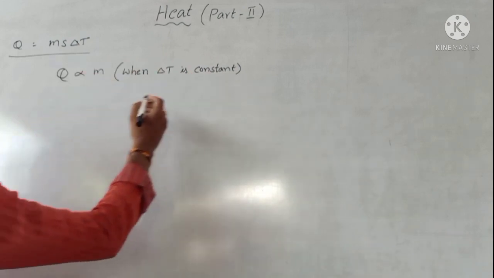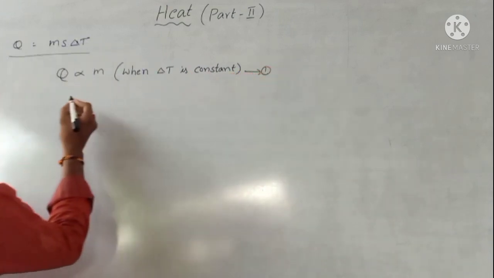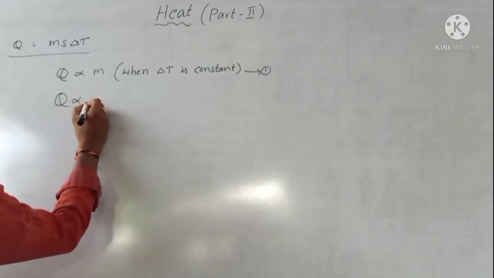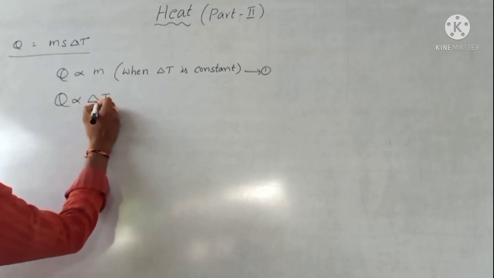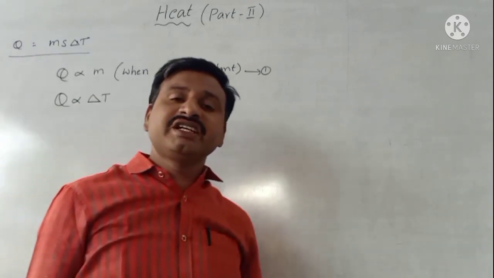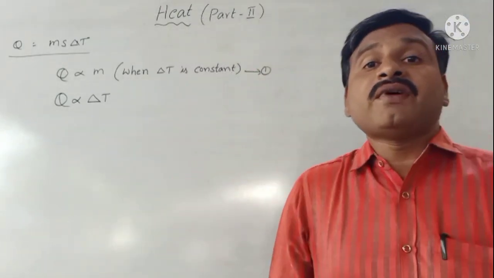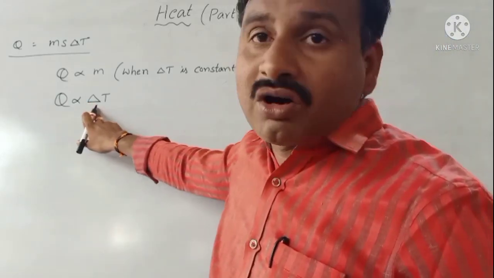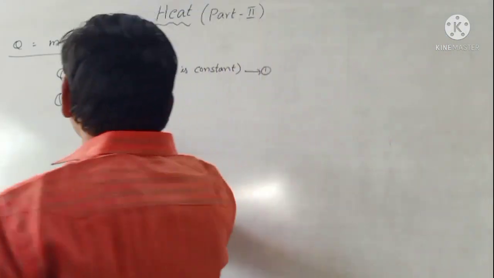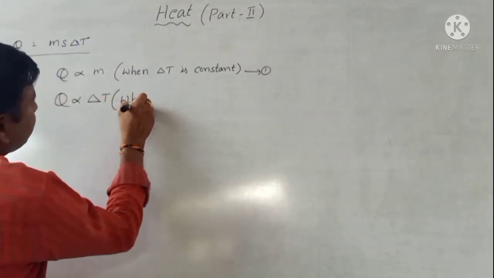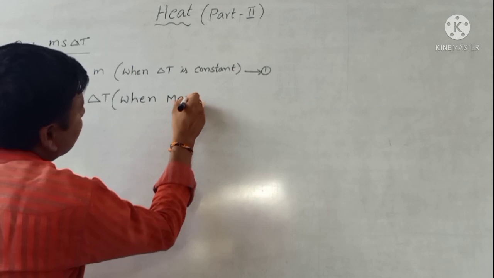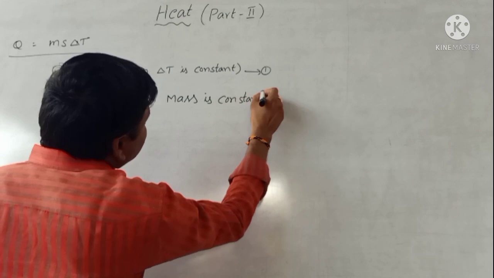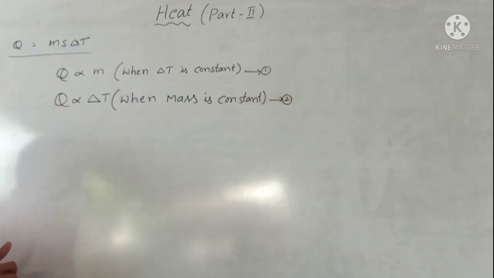The second equation: the amount of heat absorbed by a body is directly proportional to its change in temperature, or rise in temperature. What is the change in temperature? Final temperature minus initial temperature. This holds when mass is constant. It is equation number 2.